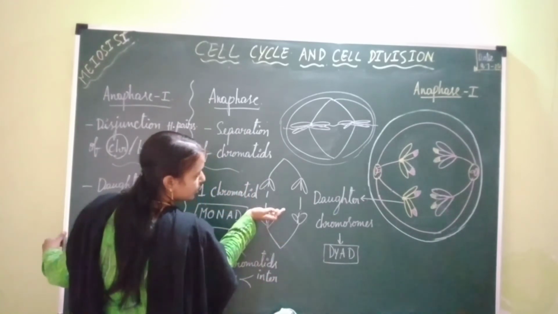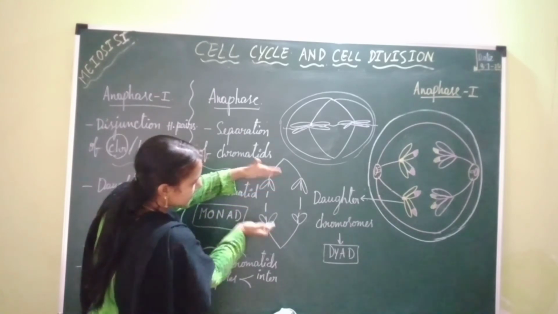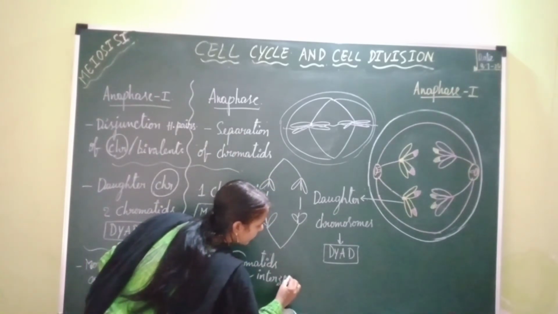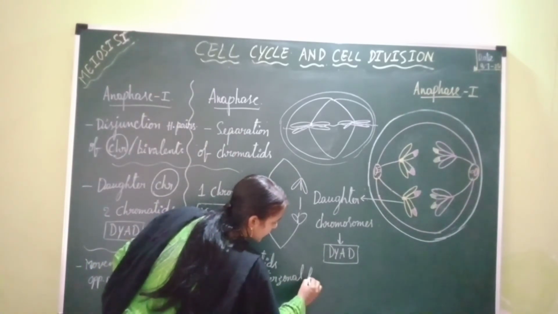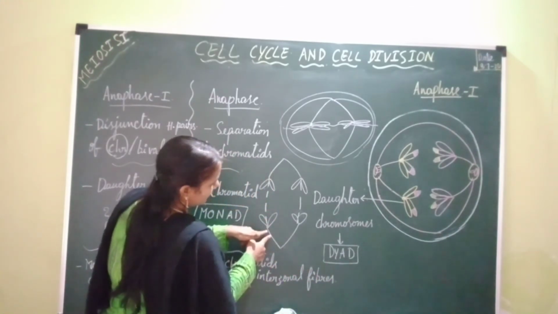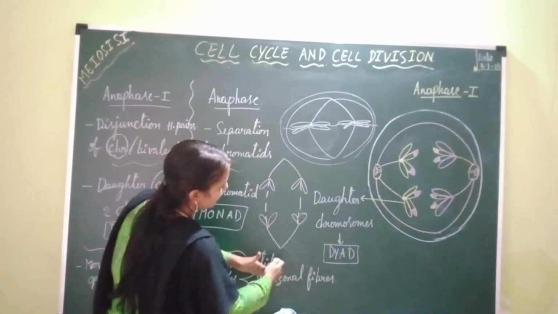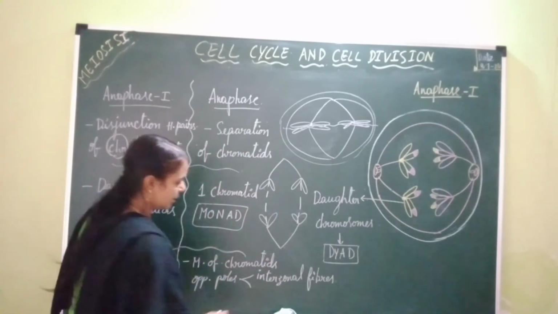Interzonal fibers are pushing these chromatids towards two opposite poles by undergoing expansion, whereas chromosomal fibers are pulling these chromatids towards two opposite poles by undergoing dissolution.